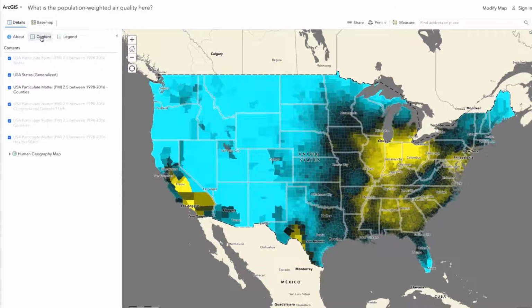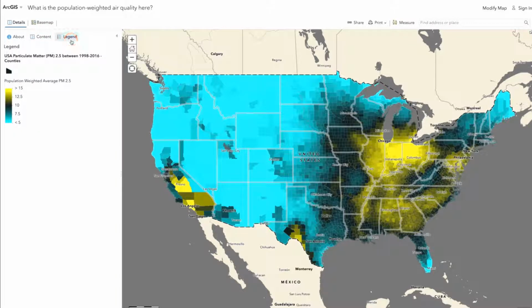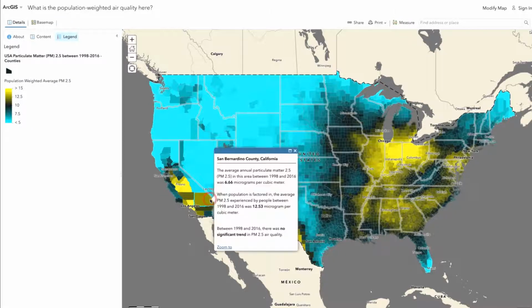So the map starts out here at the county level, and it's nice. You can kind of see some patterns. If you take a look at the legend, yellow means poorer air quality, and blue means better air quality, right? So you can kind of see some regional trends going on. And if you pick an area you're interested in, I'll pick my home county of San Bernardino County, it'll tell you all about that county. So if you just look at the air quality as estimated across the entire county, it's about 6.6 micrograms per cubic meter. A value of 10 is a meaningful number. Above 10 is an area people might be concerned with.